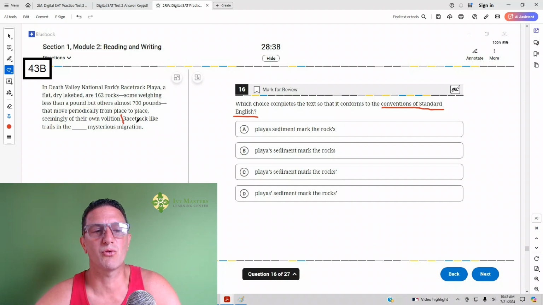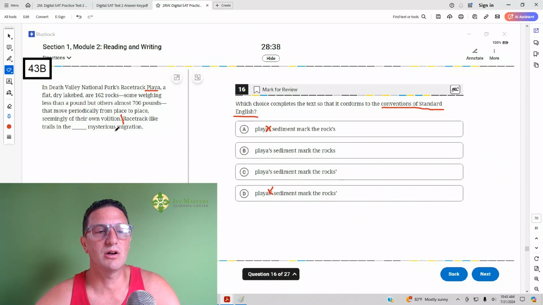You could just read from "racetrack-like trails in the playa's sediment mark the rocks' mysterious migration." So we've got playas, some with apostrophes, some without, and rocks, some with apostrophes, some without. You've got to ask yourself, does this belong to the playa? Yes, the sediment belongs to the playa. So this is gone. Is there more than one playa or one playa? It's just one playa. So answer choice D is gone as well.